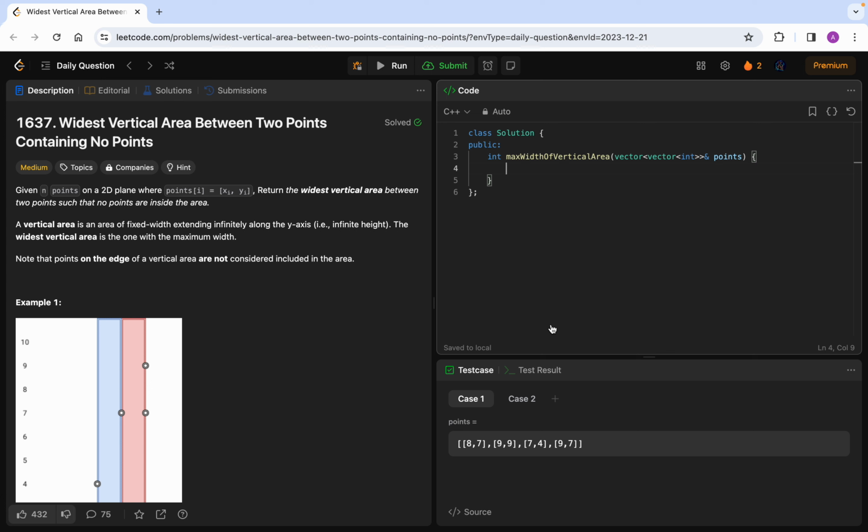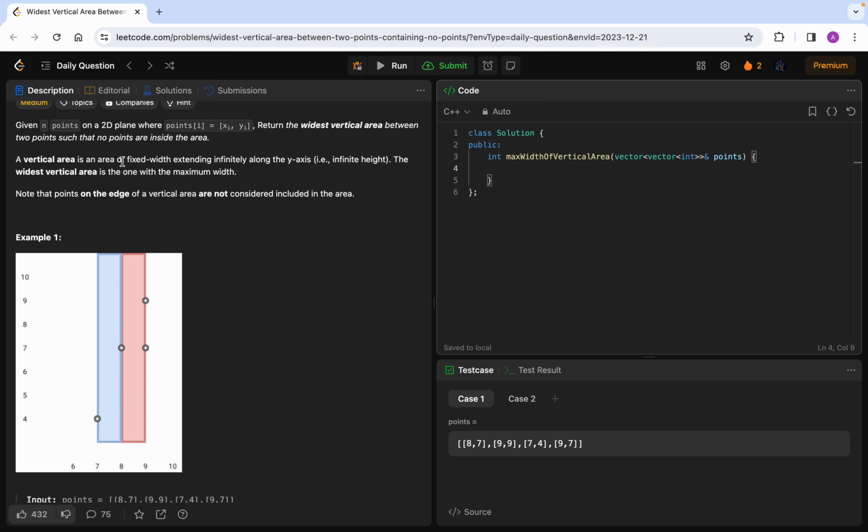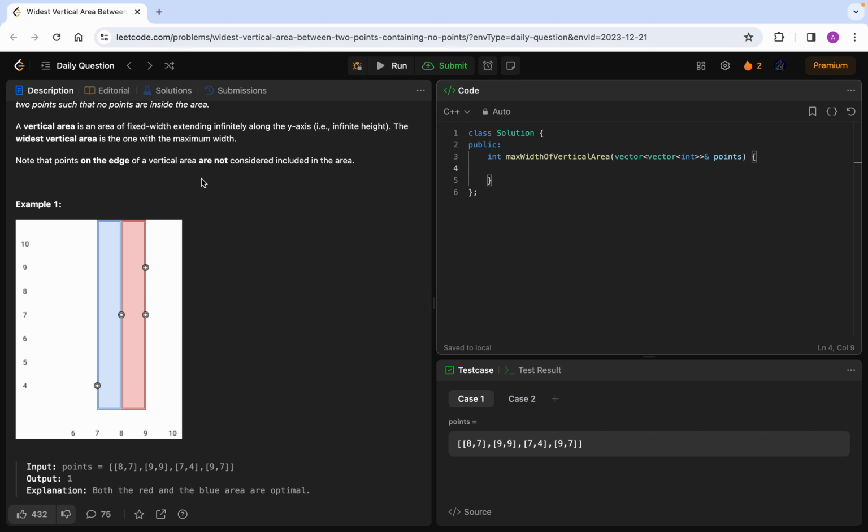So today we have LeetCode 1637, Widest Vertical Area Between Two Points Containing No Points. Okay, the language is a little bit far from English grammar. Given n points on a 2D plane where points[i] = [xi, yi], return the widest vertical area between two points such that no points are inside the area. A vertical area is an area of fixed width extending infinitely along the y-axis, infinite height. The widest area is the one of maximum width. Note that points on the edge of the vertical area are not considered included in the area.